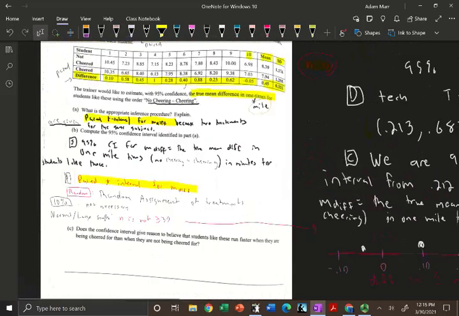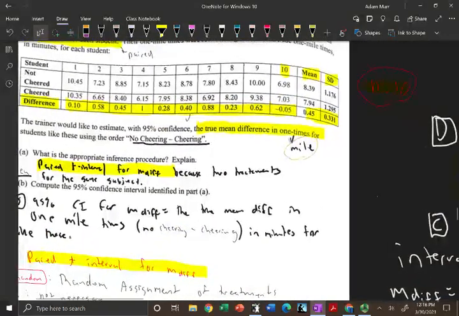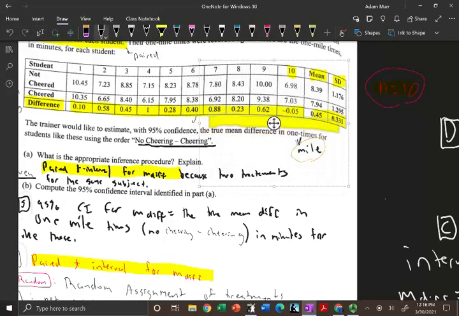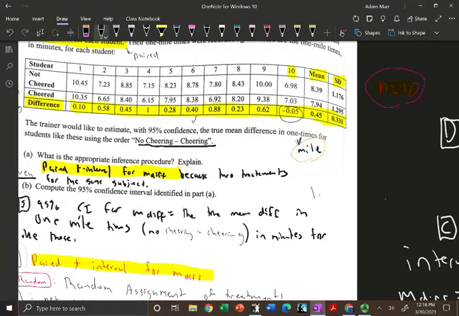Why did I do that? Well, if you look at the actual values right here, it looks like my lowest is negative 0.05. Oops, sorry. My lowest is negative 0.05. Not sure what's happening here, but anyway. There's my lowest, and my highest is 1.